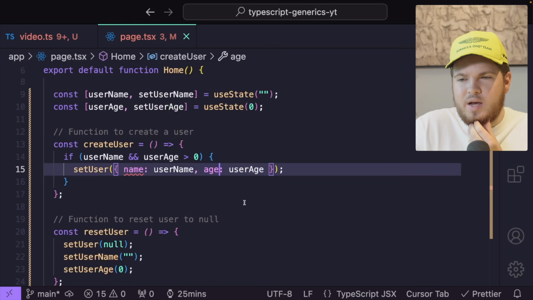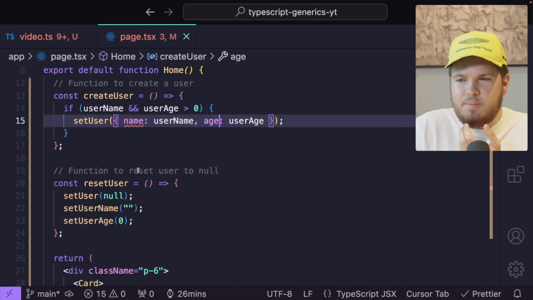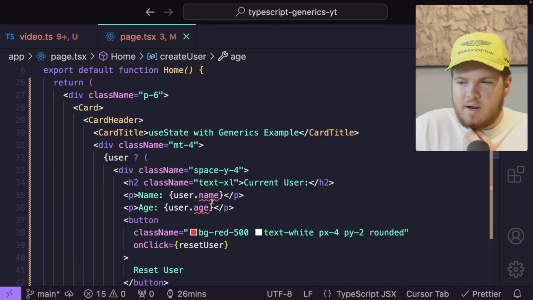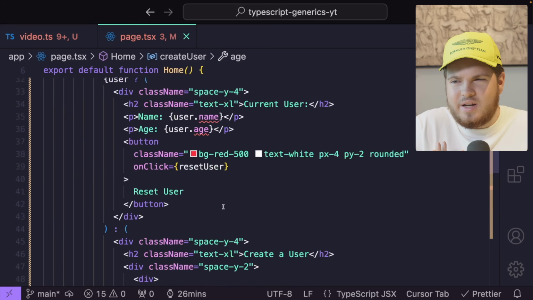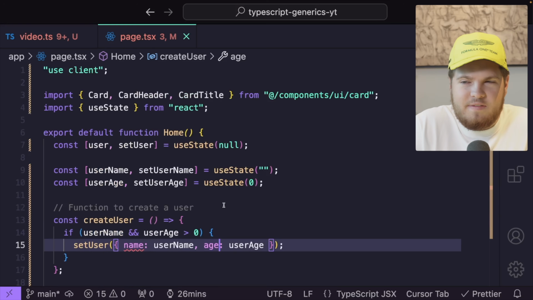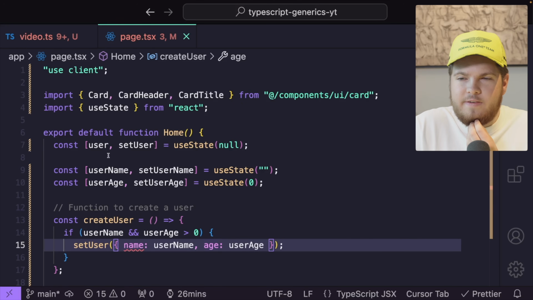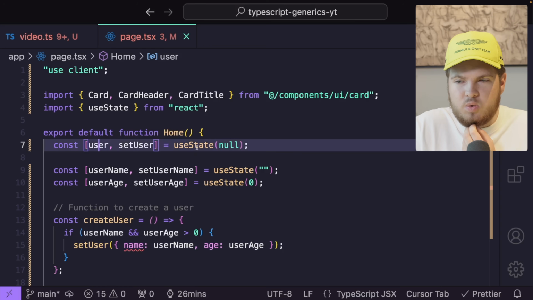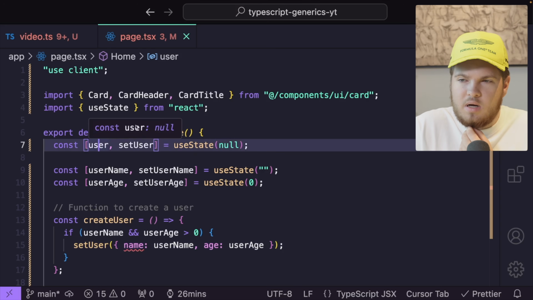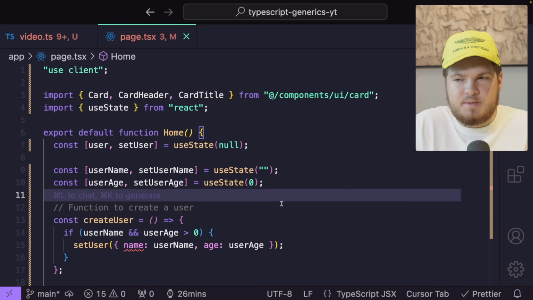But as you see, we have a few errors. So for name, I have an error. Then right here for name, I have an error. And just in general, this code does not have any TypeScript right now. So if I hover over user, in my useState hook, it says user is of type null. I mean, yeah, I guess this makes sense. As an initial state, I pass null.